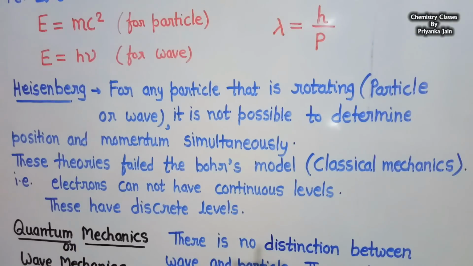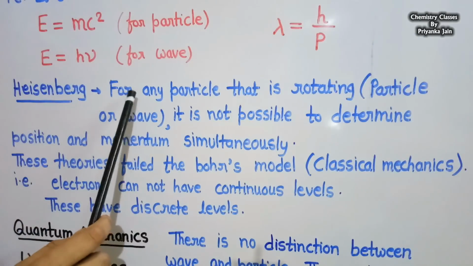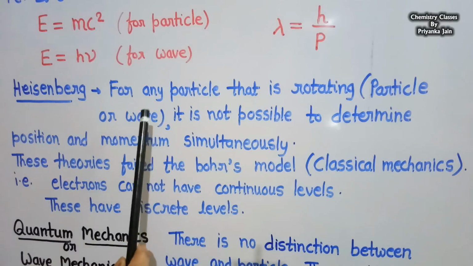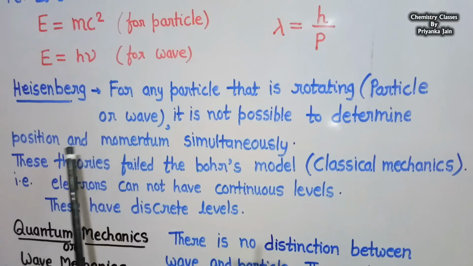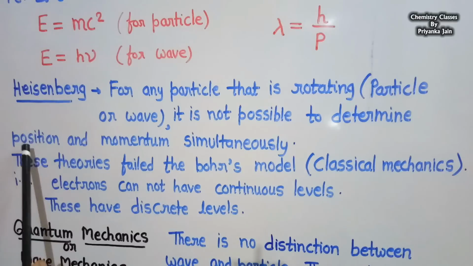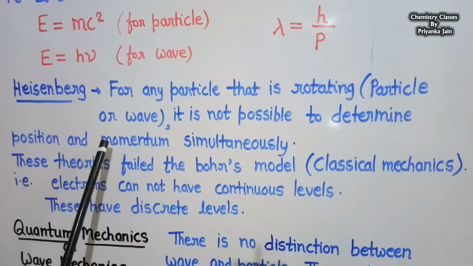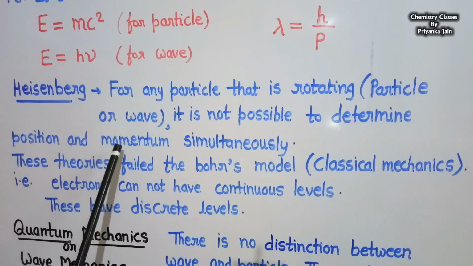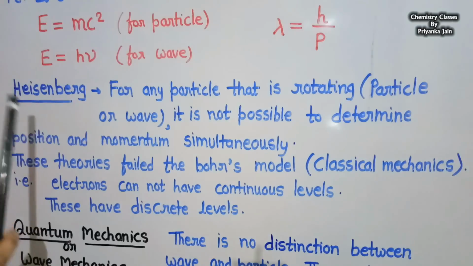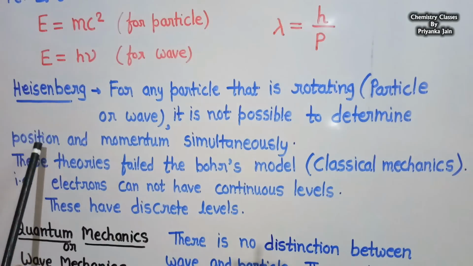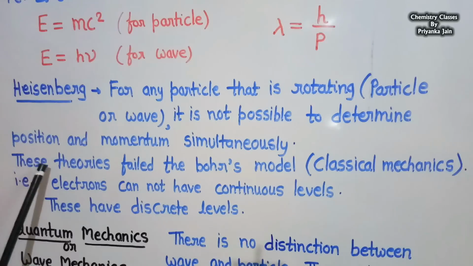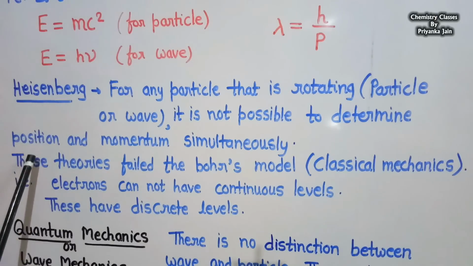Later, another scientist, Heisenberg, suggested that for any particle behaving both as a particle as well as a wave, it is not possible to determine the position and the momentum simultaneously. It means when we define the position exactly, there is an uncertainty in momentum, and when we define momentum exactly, there is an uncertainty in position. We understood this theory in our earlier video, and our aim is not to concentrate on these theories. Our basic aim is to concentrate on quantum mechanics, so we will not study these theories here.